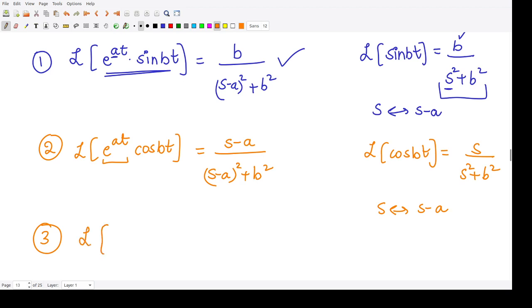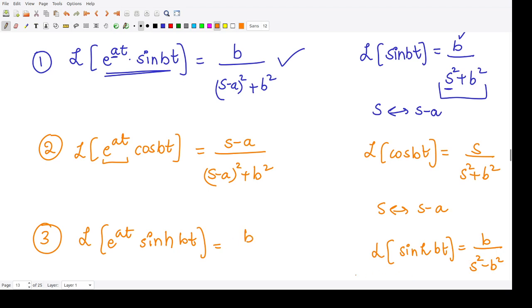Similarly, the Laplace transform of e to the power at sine hyperbolic bt, what would this be? Firstly you calculate the Laplace transform of sine hyperbolic bt. Its formula is b divided by s square minus b square. Here we replace s again with s minus a, so we would have b divided by s minus a whole square minus b square.